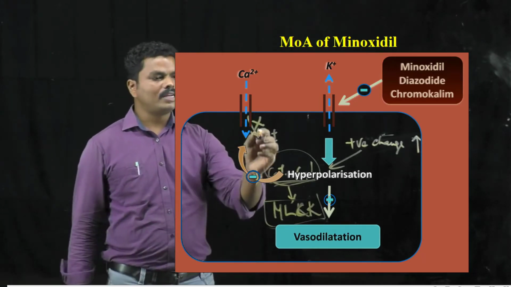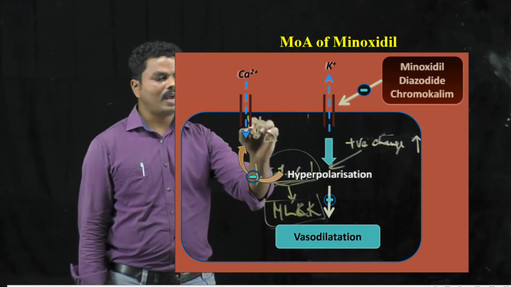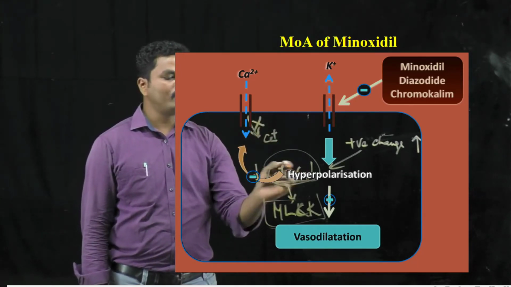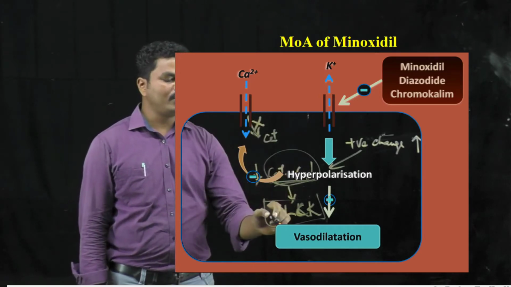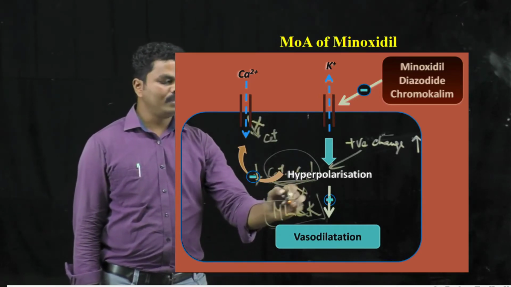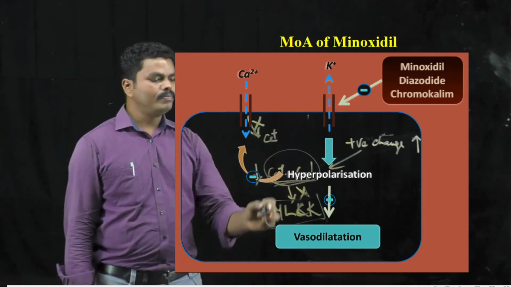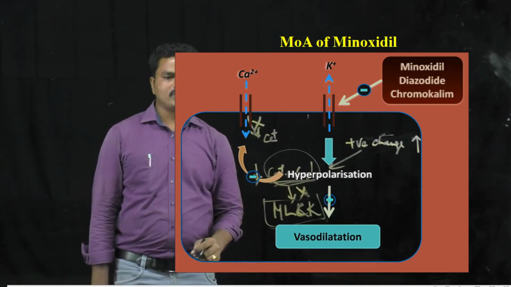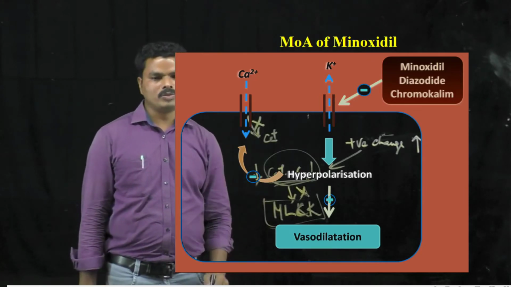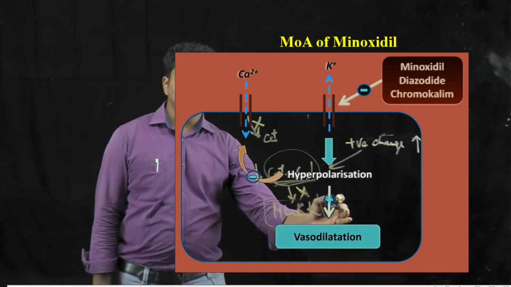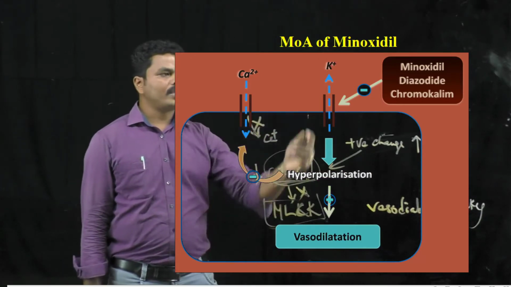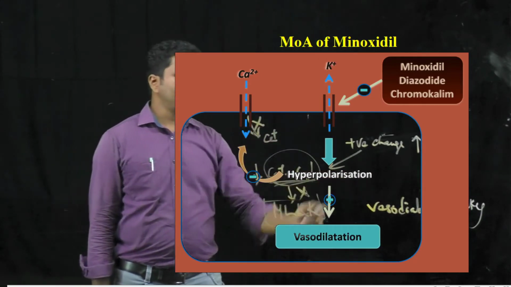So when the calcium influx is reduced, it will reduce the calcium calmodulin complex, and that ultimately reduces the phosphorylation of myosin light chain kinases which are required to contract the smooth muscle. Thereby the vasodilation occurs.